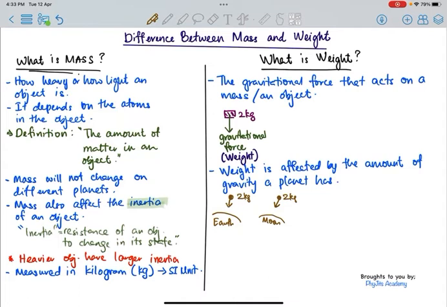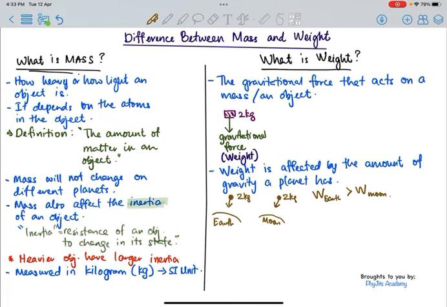So logically thinking, we know that on the Moon, a person will be experiencing lesser gravity. So that will mean that the weight of the object on Earth will be higher than the weight of the object on the Moon, because the gravity on Earth is higher than the gravity on the Moon.